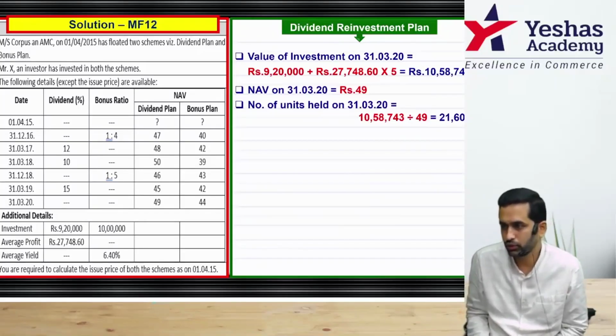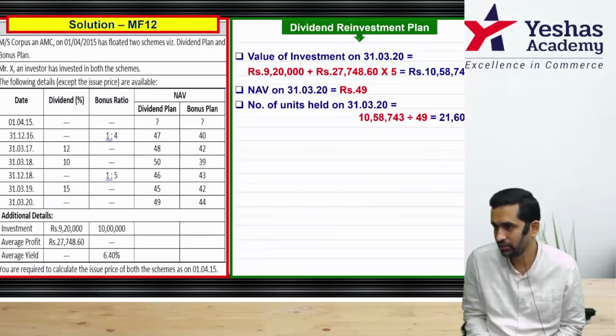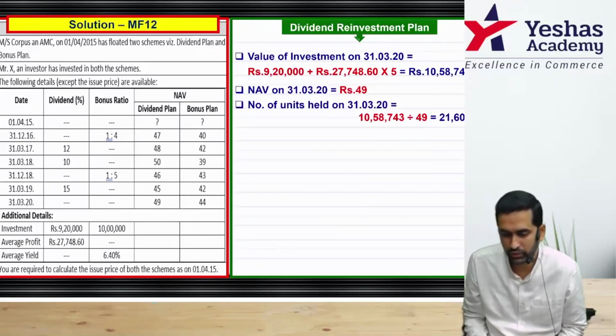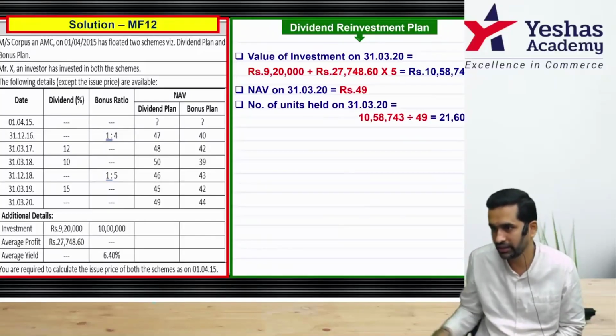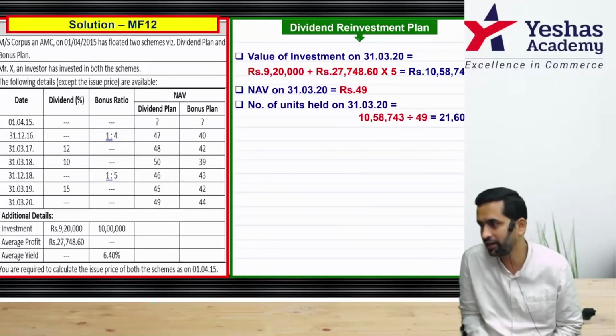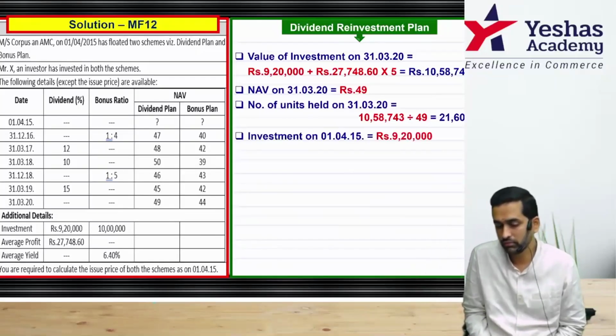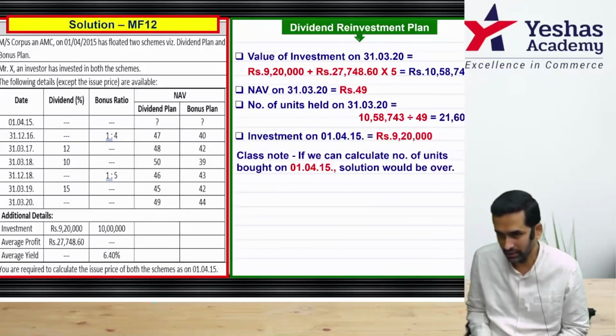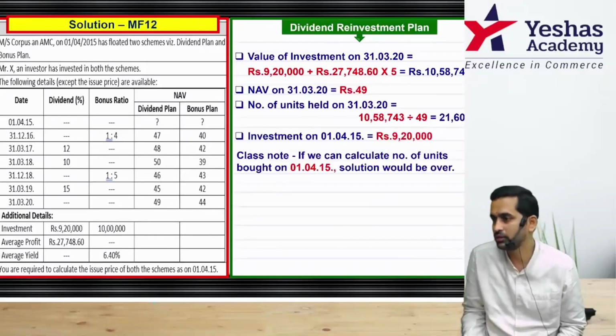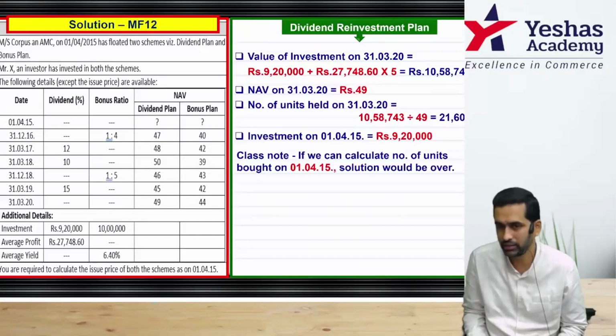But this is not the question. The question is how many units he purchased, or how much was the NAV at entry date. This is your exit date, correct? Both 49 and 21607 are exit day, but they want entry day data. There is a small class note. First understand this and then you see whether this is to be written. My suggestion, it should be written.